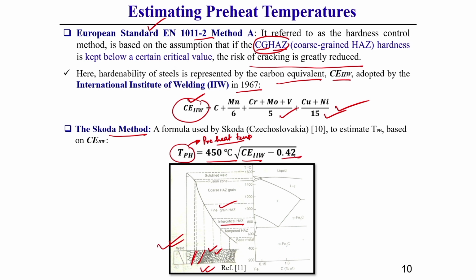Once we calculate the preheat temperature and do the welding based on it, chances of cracking will be less. Here one thing you can observe: we have not considered any thickness effect of the plate. So for any plate thickness this type of preheating can be used. This is a process where thickness is not considered as a parameter.